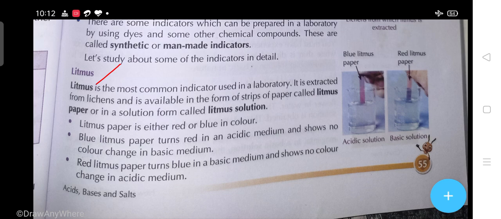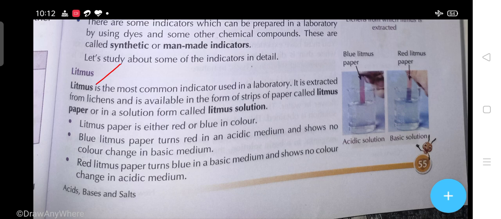Litmus paper is either red or blue in color. Blue litmus paper turns red in an acidic medium and shows no color change in a basic medium, and red litmus paper turns blue in a basic medium and shows no color change in an acidic medium.